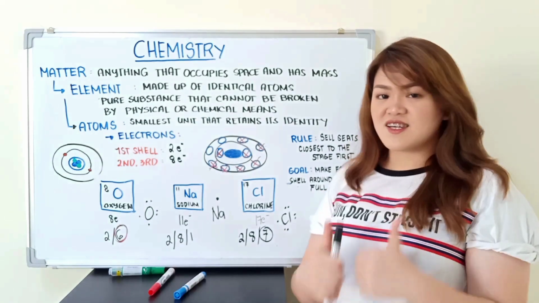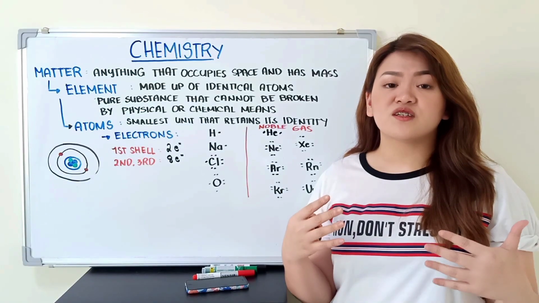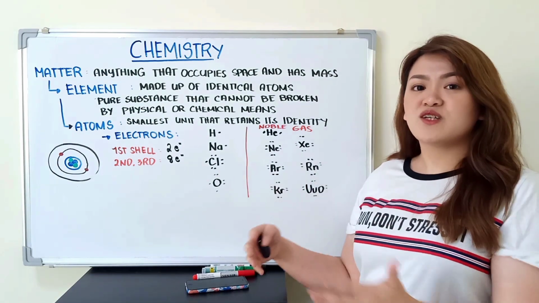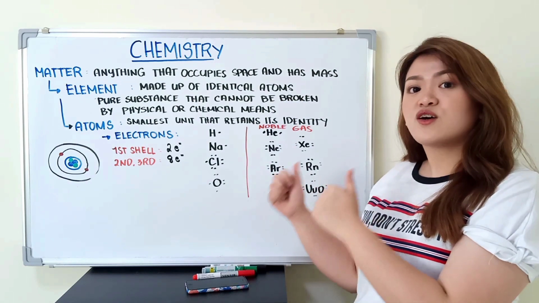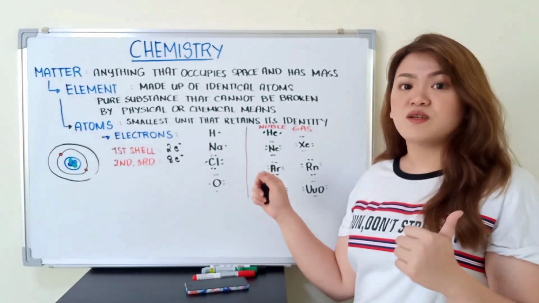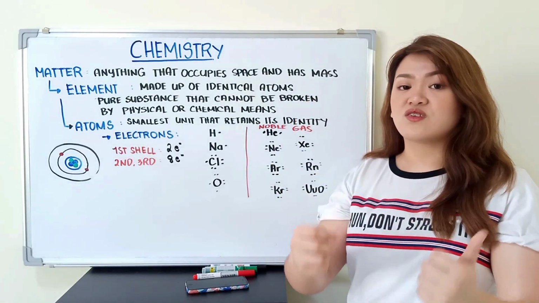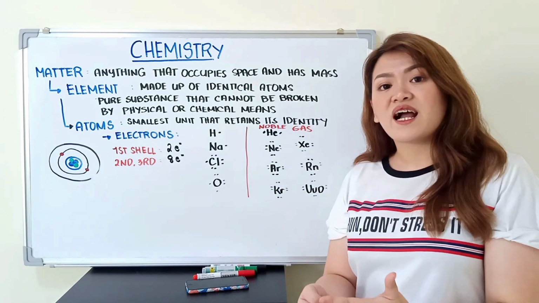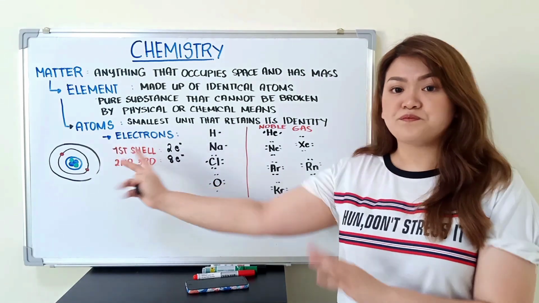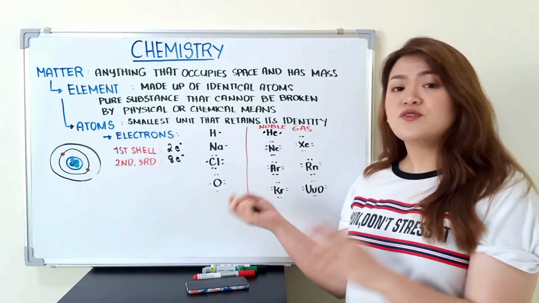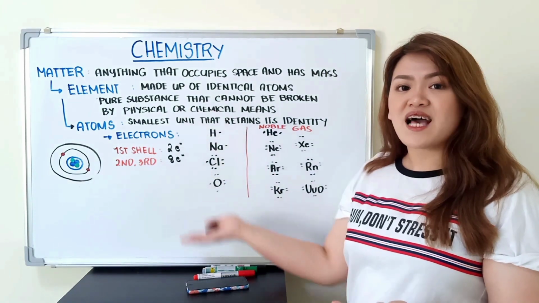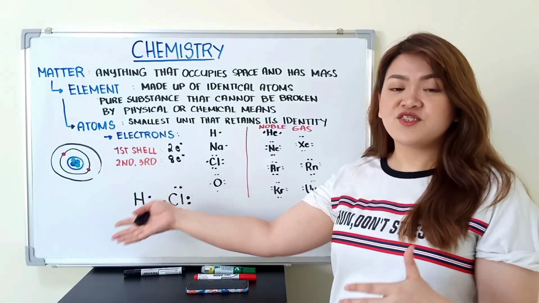Okay. Understanding the Lewis dot structure makes predicting the atomic interaction so much easier. This explains why these noble gases na meron ng complete valence electron, meaning kompleto na yung electron sa paligid ng element, which is nasatisfied na yung 8 electrons, do not need to mix with other atoms para maging stable and happy, unlike these atoms sa kaliwa. Since noble gases are happy on their own, hindi na sila nakikipag-interact with other atoms, bigyan ko kayo ng examples on how these atoms interact when we combine hydrogen and chlorine.